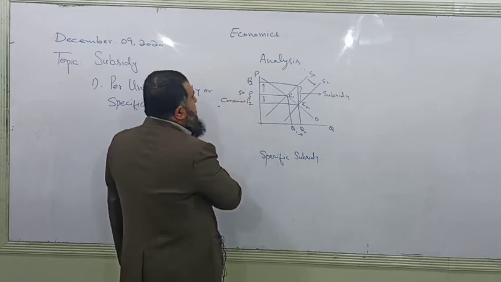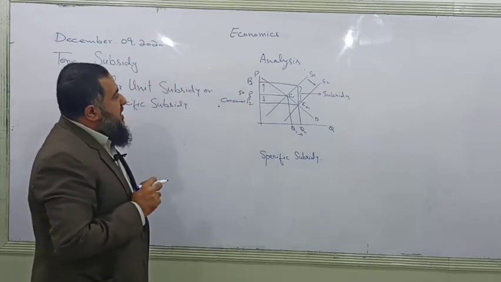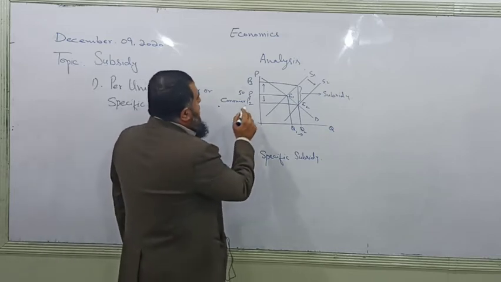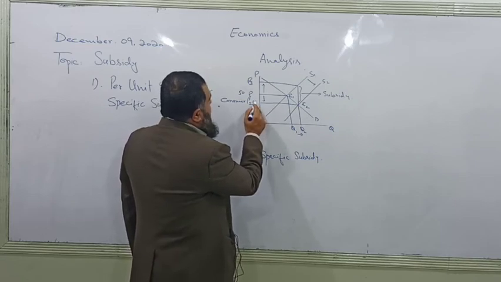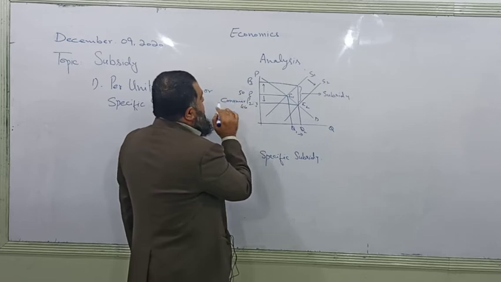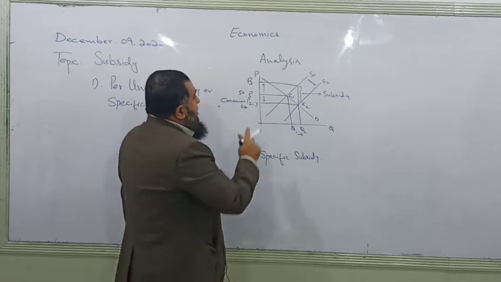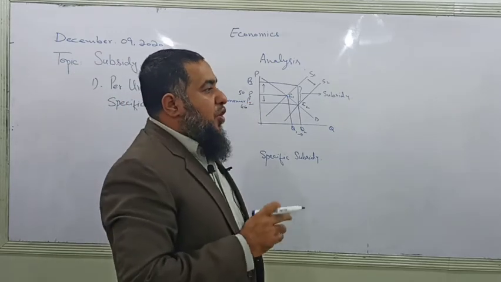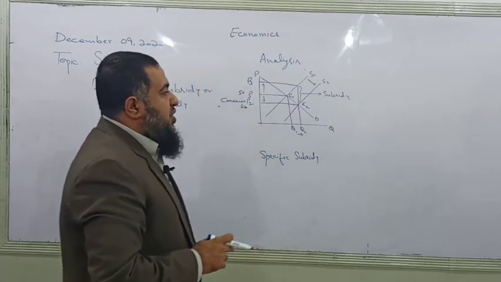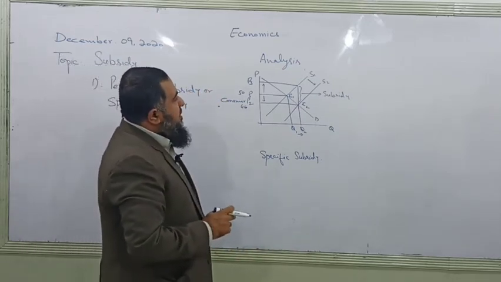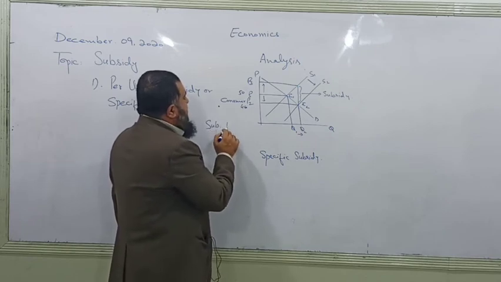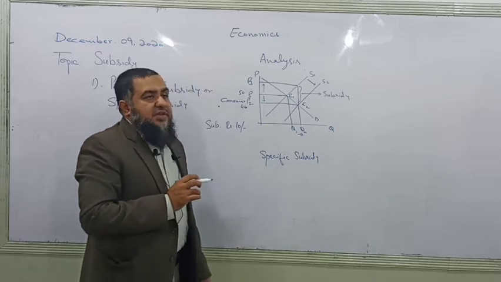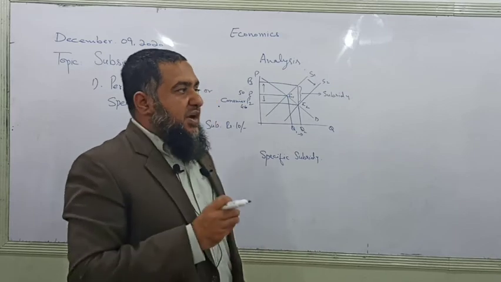Suppose the price was 50 rupees before the subsidy. When the government provided a subsidy of 10 rupees per unit, what happens? Now the consumer has to pay 46 rupees instead of 50. So 4 rupees out of the subsidy is enjoyed by the consumer, which is 40% of the total subsidy of 10 rupees. Now the consumer price is decreased by 4 rupees, therefore he is enjoying 40% of this subsidy.